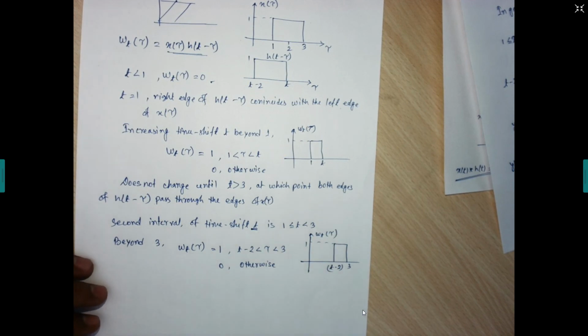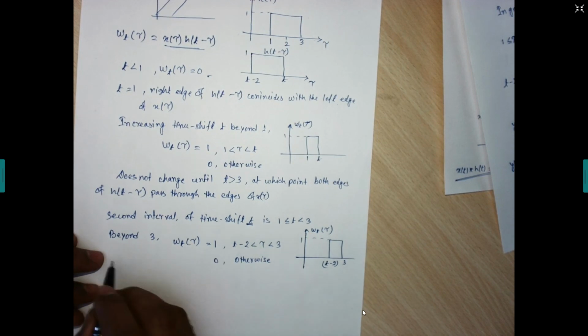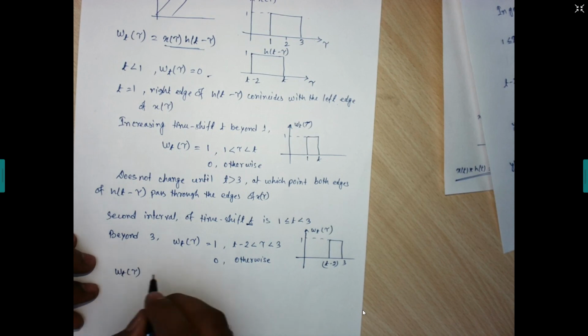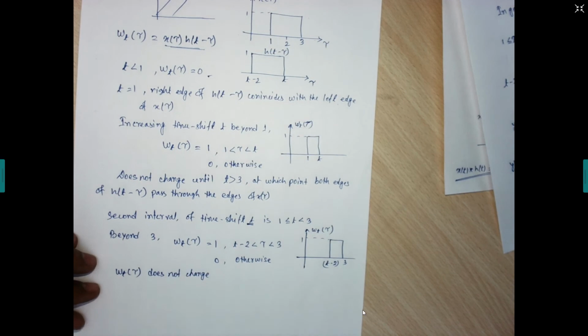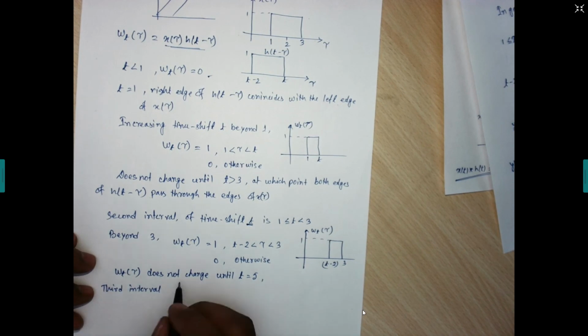Getting or not? So what can we write? This w t tau does not change until t equals 5. Until t equals 5. Okay. So the third interval is starting from 3 and going up to 5. This is the interval about the time shift.